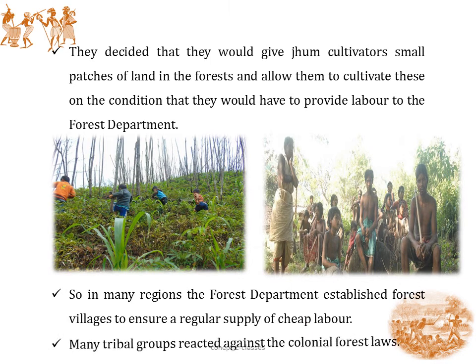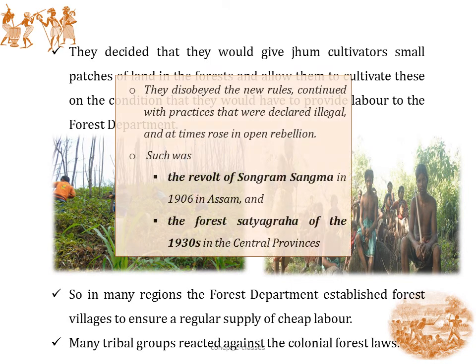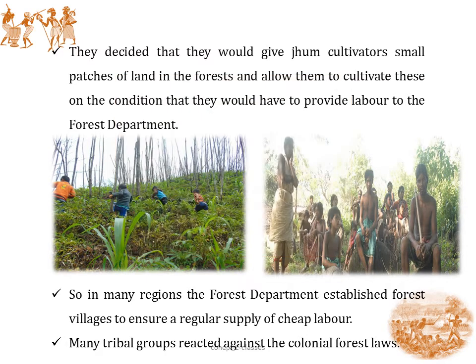So many tribal groups reacted against these colonial forest laws. They disobeyed these new rules and they continued with the practices that were declared illegal by the Britishers. And at some times, rebellion was also started, like the revolt of Songram Sangma in 1906 in Assam and the forest satyagraha of the 1930s in the Central Province.